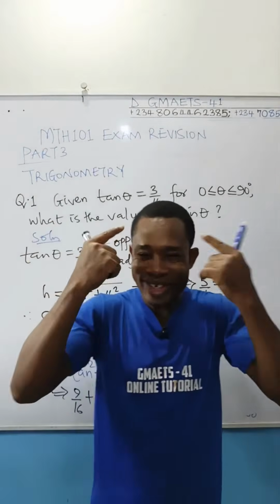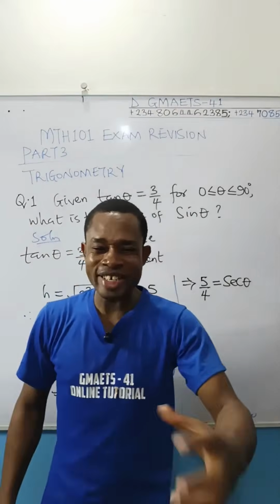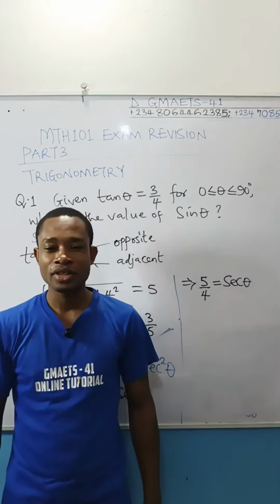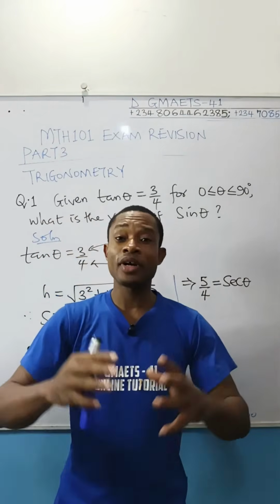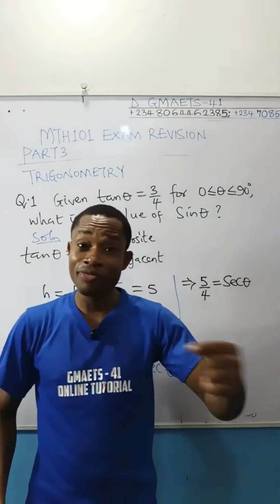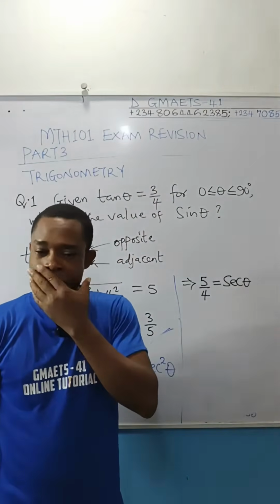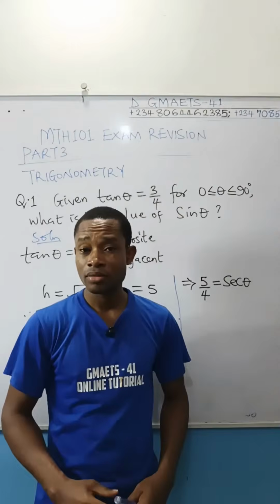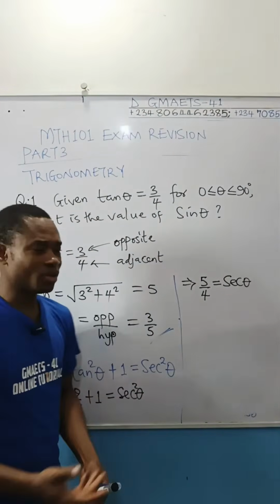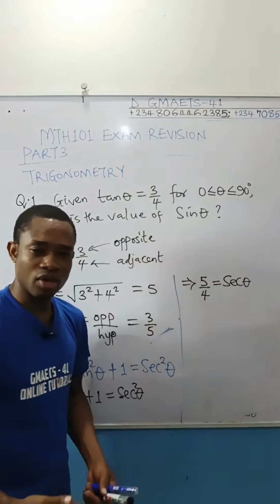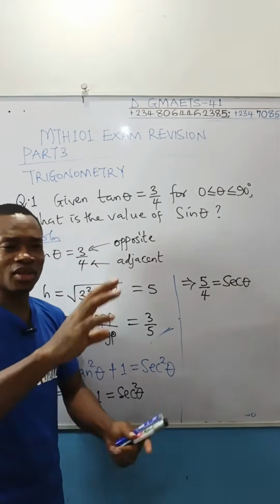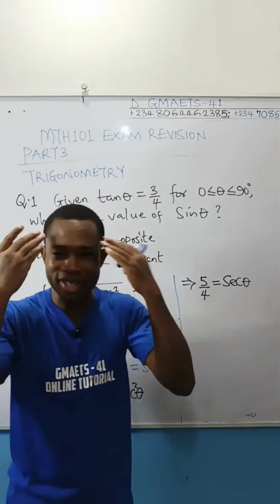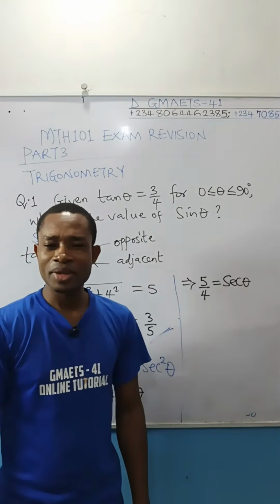Take note, your brain is meant to be delivering. The network of your brain has to be sent out and deliver impulse like electrical discharge. All of these things are things you're meant to have prepared and been coached for before this D-Day. Second semester is still there, dear friends, to make use of GMAETS 41 to the fullest. So that during your revision like this, you just be smiling, no stress. If I say A, you already know where I'm going. And in fact, even before revision, while you are taking your lectures, if the lecturer steps into the class and writes the topic, you already know everything about the topic. Just pay attention, follow through. Are you getting me right? That's it.